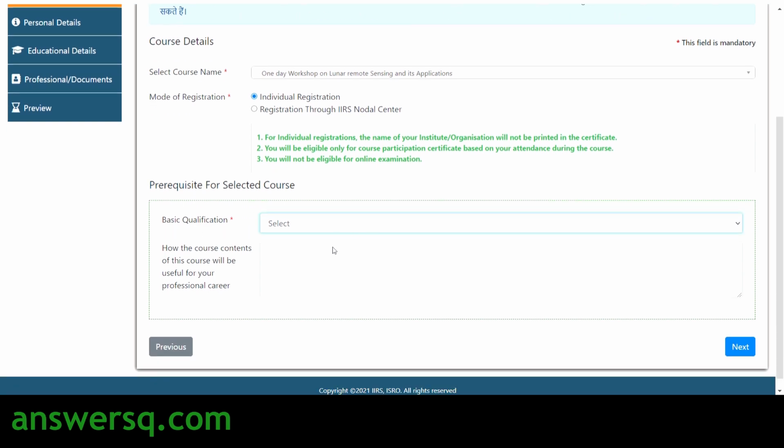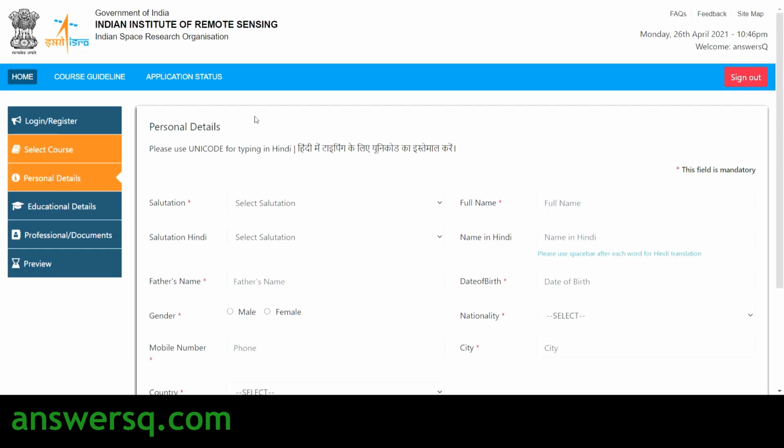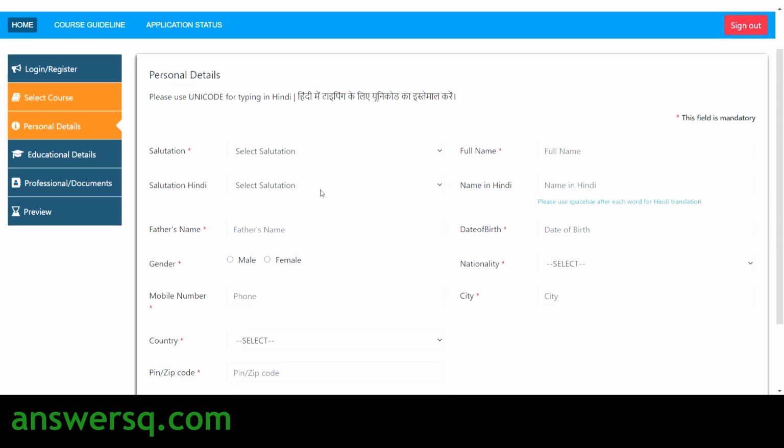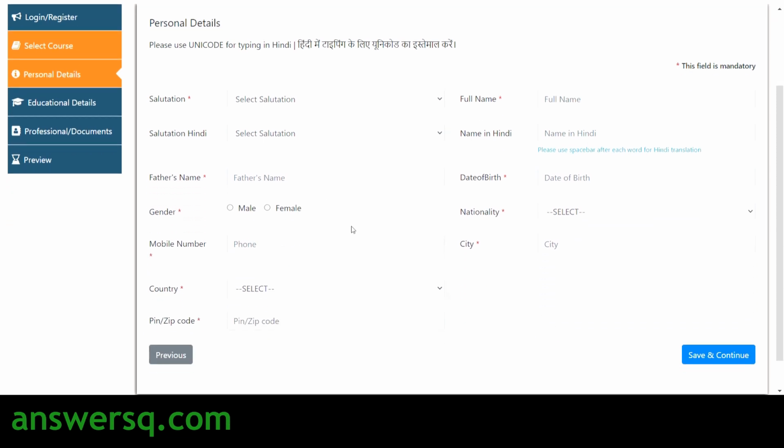It might be the graduation, just select it, and then you have to answer this question here: how this course contents will be useful for your professional career. So just type your answer here and then click on this next button, and then you'll be moving on to the third step, where you have to give your personal details like your name, father name, gender, your mobile number, and then you have to select your country and you have to provide your zip code and date of birth, nationality, city, everything. So just give all your personal details here and then click on the save and continue button,